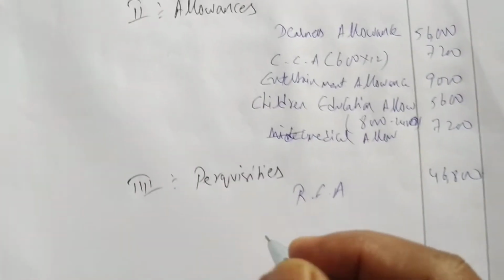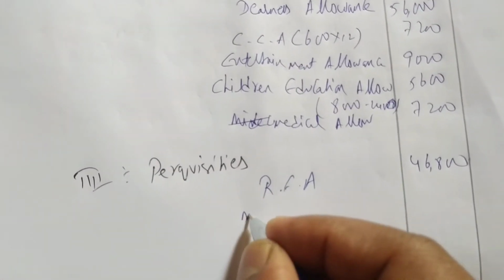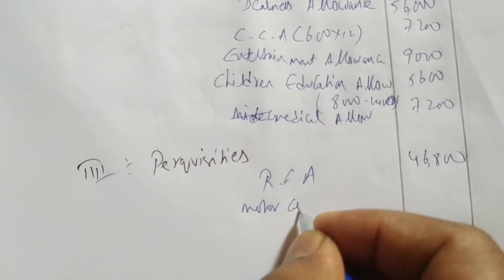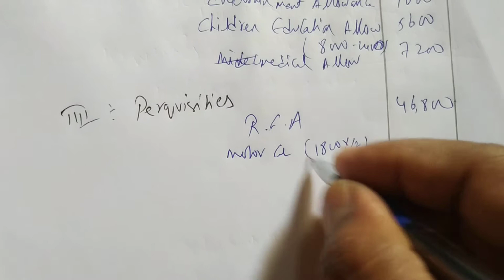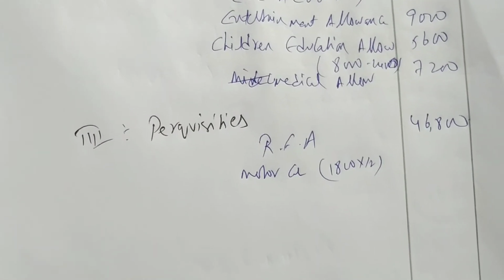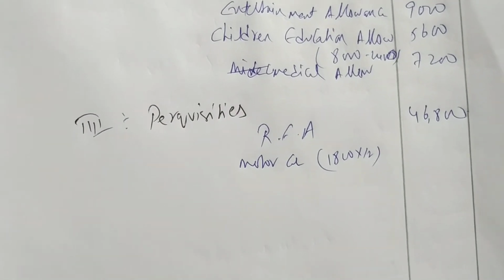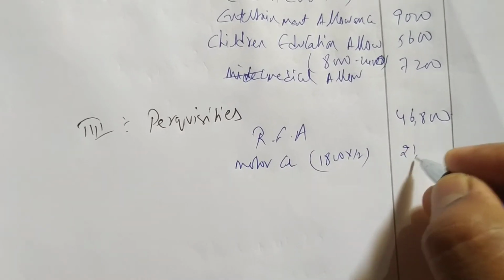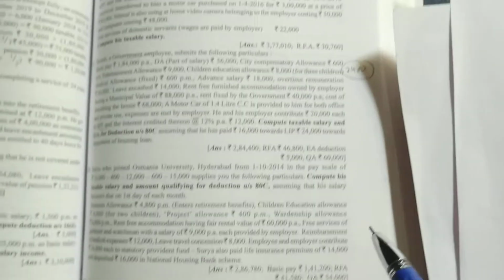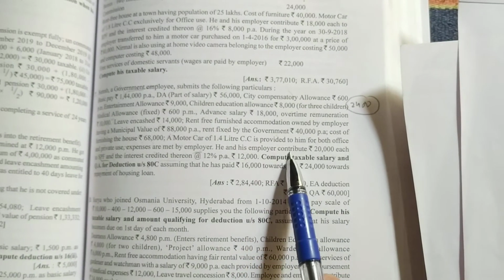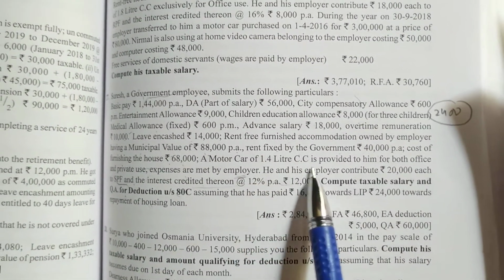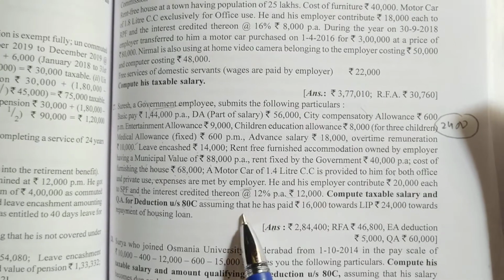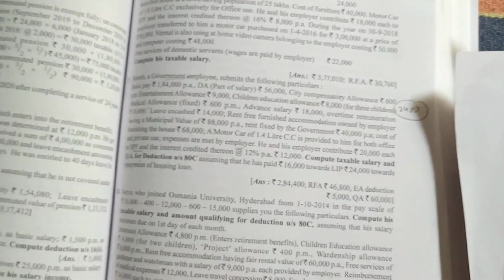Okay, so motor car. Driver is not mentioned, only motor car. 1,800 into 12 is 21,600. Done. After that, what are we having? Employer contribution to SPS is not taxable. Okay, done. This is all done now.